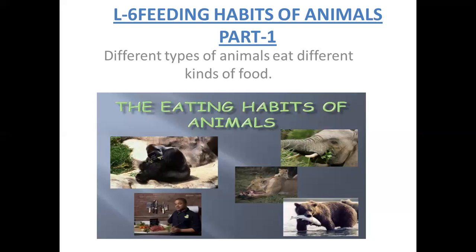So here, after seeing the picture, we can categorize the animals and human beings according to some parts.